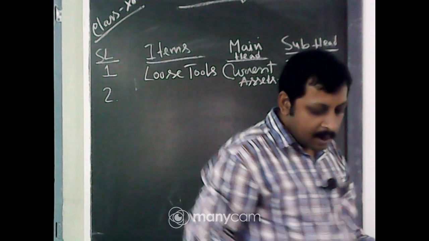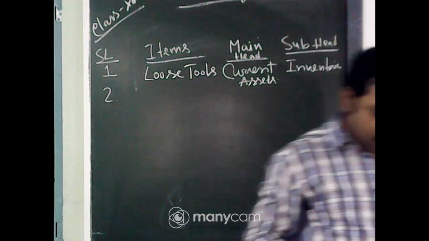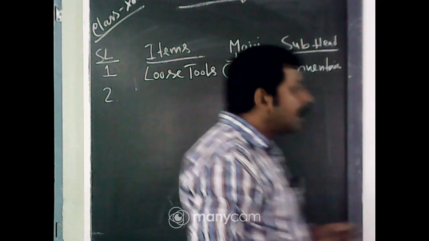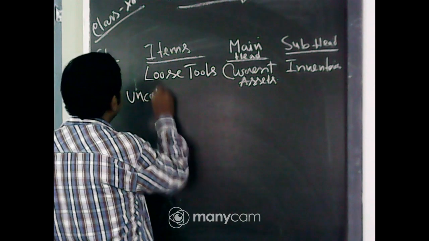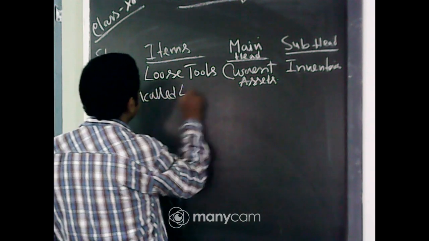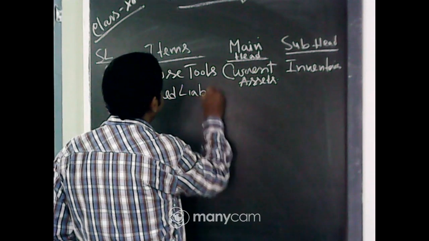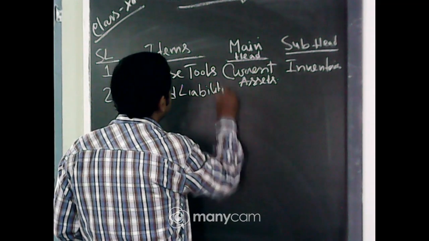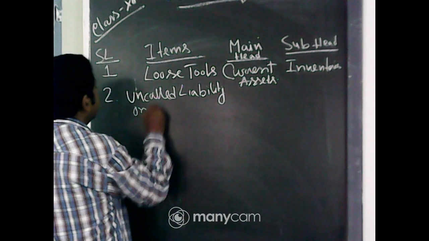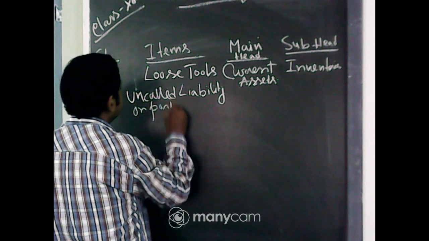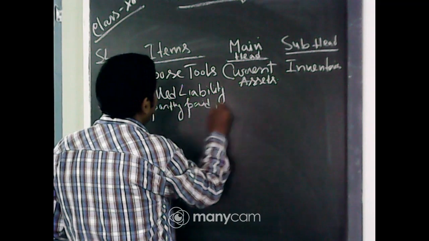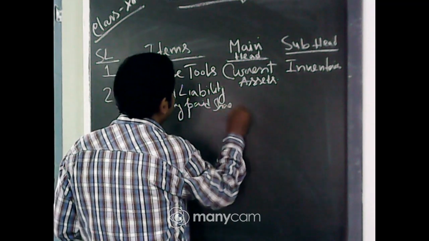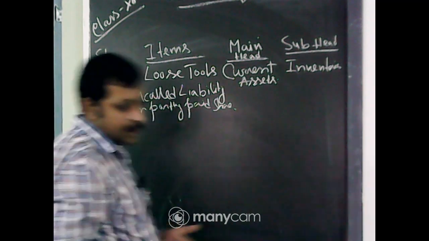Now, uncalled liability on partly paid shares. What happens when a company first offers shares to the public?